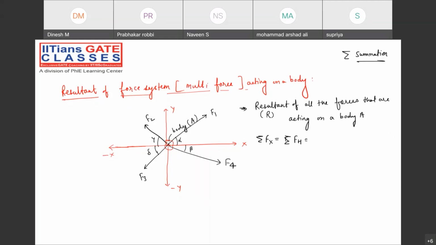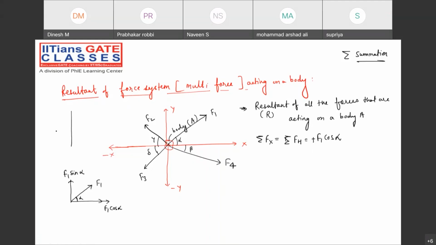See, force F1 is acting in this direction, like this. I'm just drawing the force F1, and this is making an angle alpha with the horizontal direction. Then what about this component? F1 cos alpha. And what about this component? F1 sin alpha. Then what about the horizontal component of F1? Can I say F1 cos alpha? Positive or negative? Positive, right?